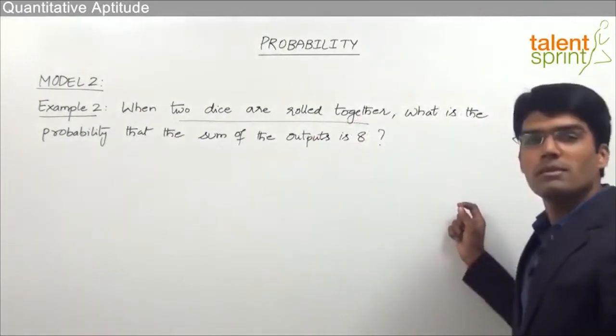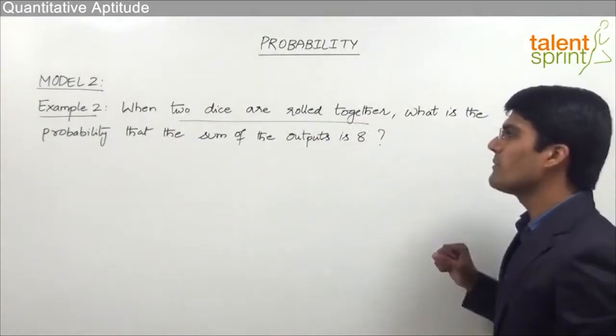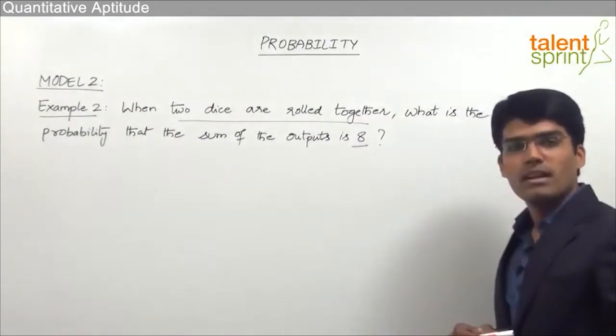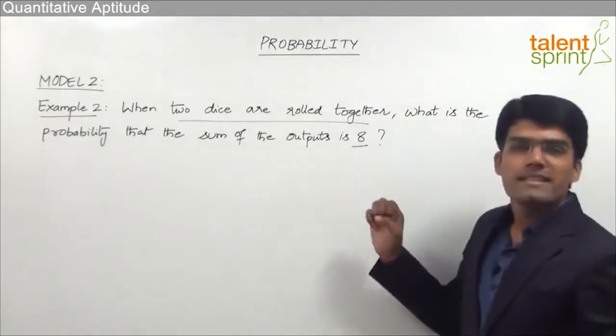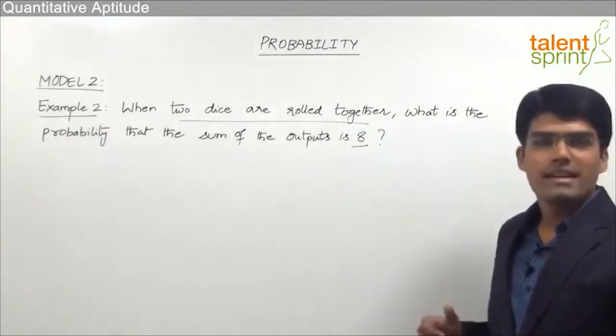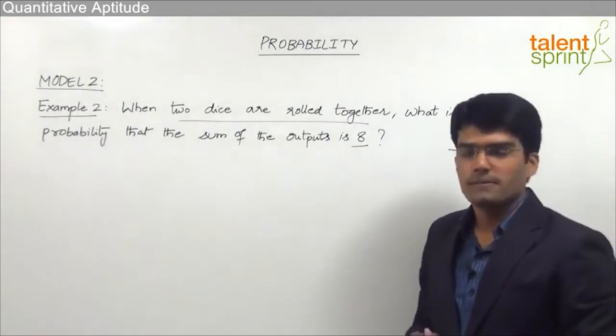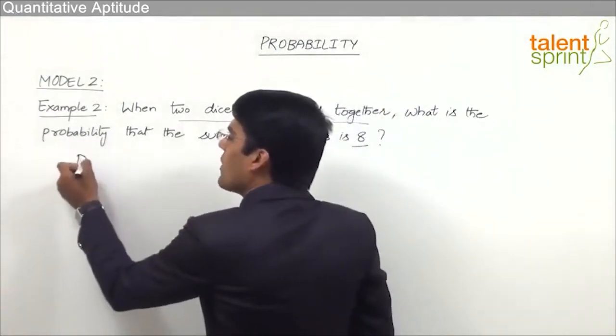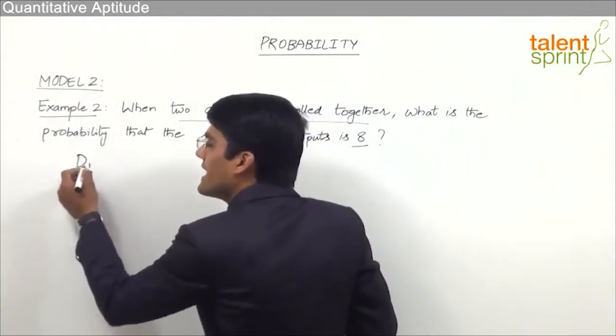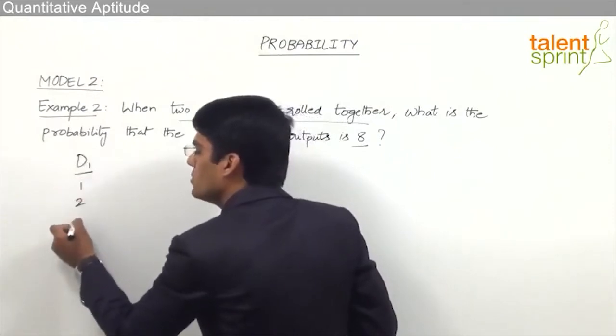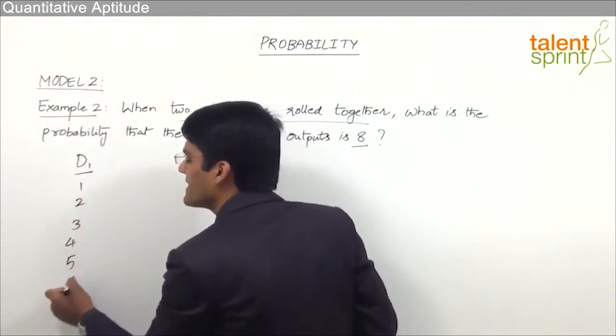We need to find out the probability of getting the sum of the outputs as 8. Let us first understand what the sample space will look like for such a case when 2 dice are rolled together. We know that the possible outcomes when dice 1 is rolled here is 1, 2, 3, 4, 5 and 6.